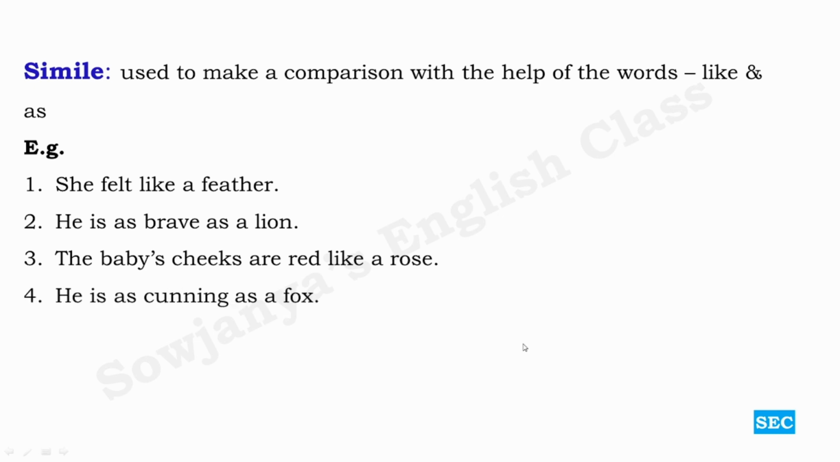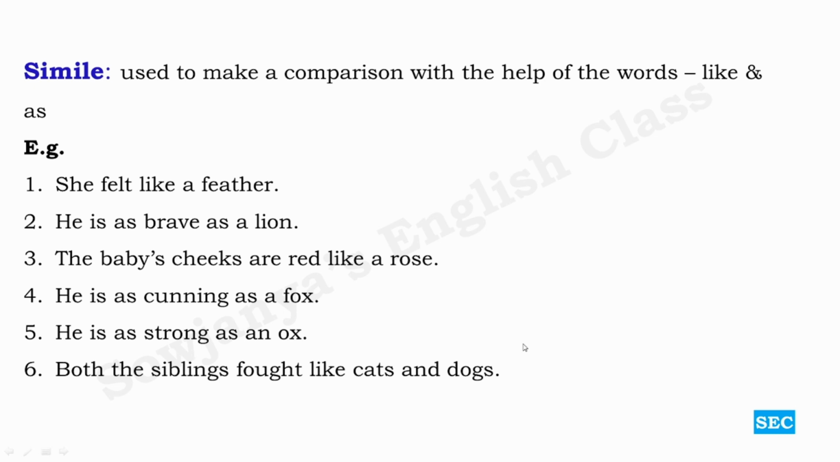He is as cunning as a fox. So his cunningness is compared to that of a fox with the help of these words as and as. He is as strong as an ox. His strength is exactly like that of an ox. We are conveying that with the help of the words as and as.